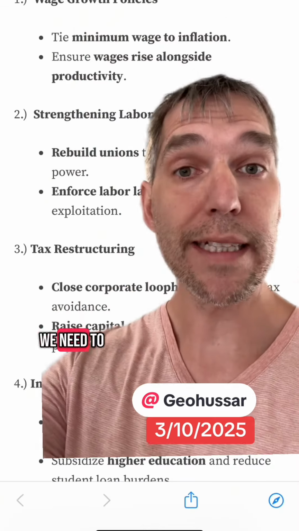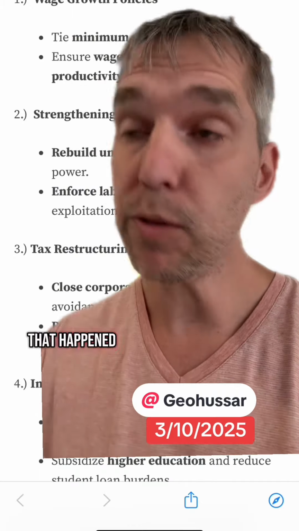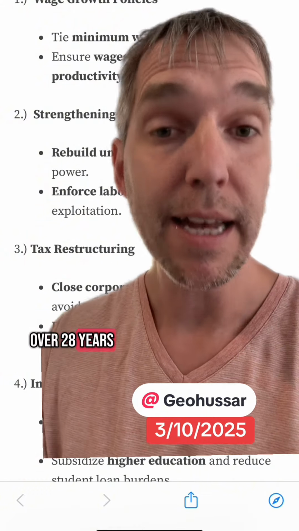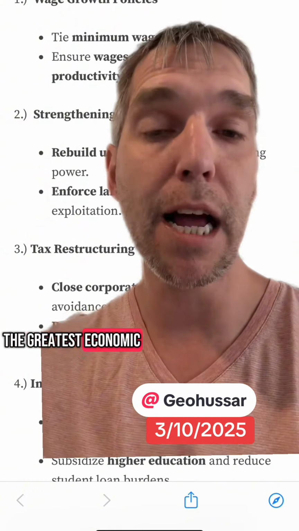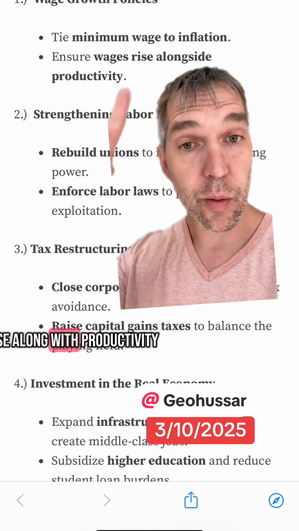First and foremost, we need to tie the minimum wage to inflation like we did in 1950. When that happened, we doubled the minimum wage and forced it to match inflation for over 28 years, and that led to one of the greatest economic booms in America's history. We have to ensure that wages rise along with productivity.